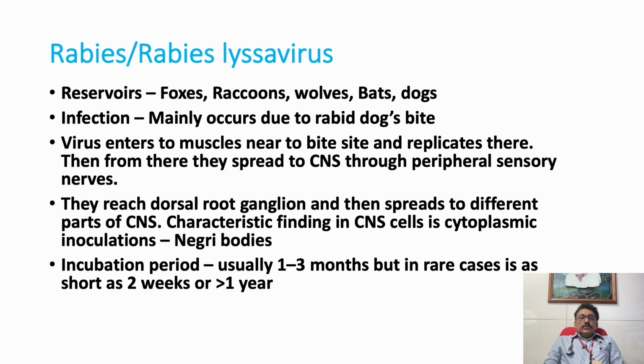The incubation period is usually 1 to 3 months. That is a problem in rabies. Normally, in many other viral infections, it can produce clinical findings in 7 to 14 days. But rabies can have a prolonged incubation period. But most of the time, it comes in less than 2 weeks.